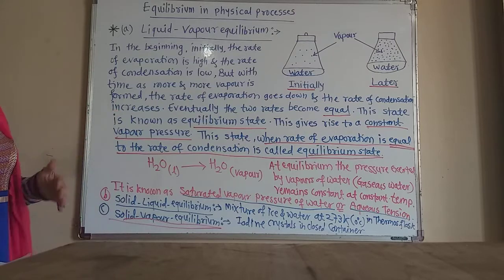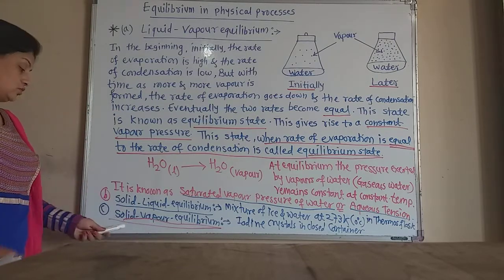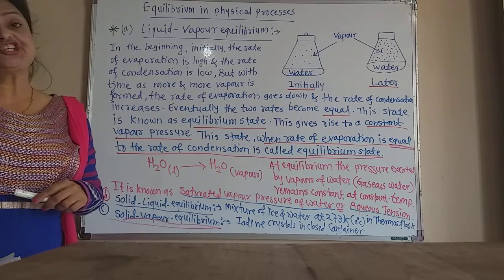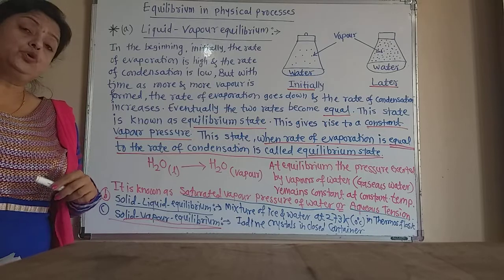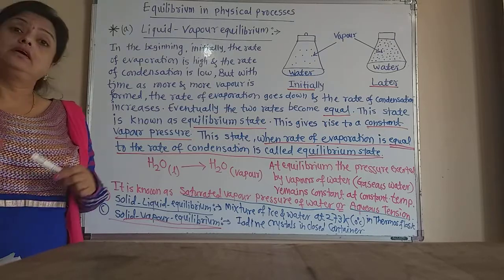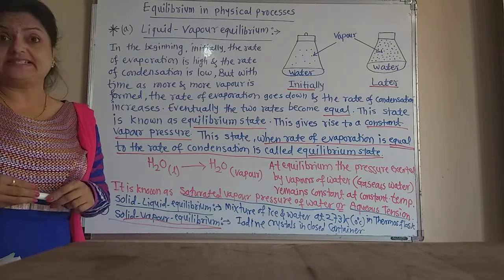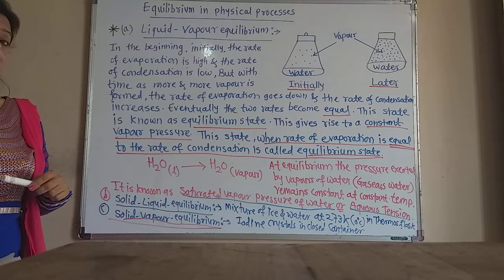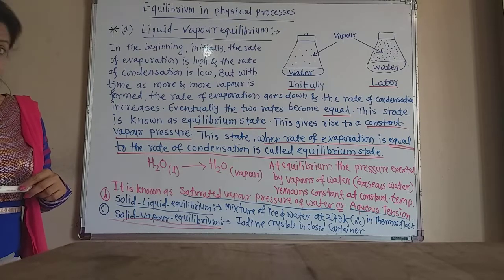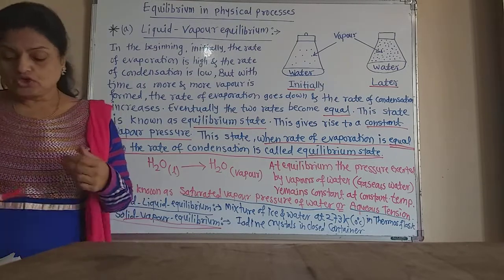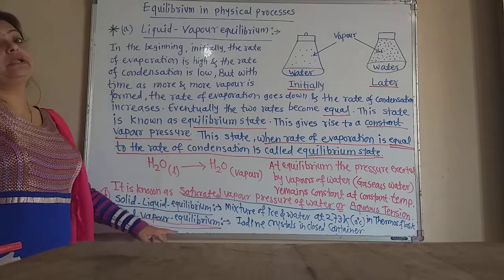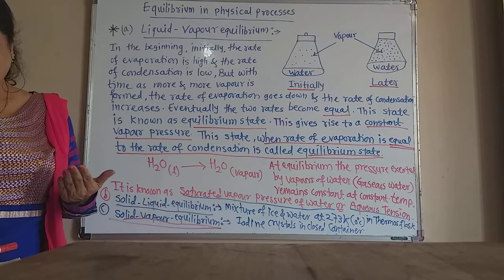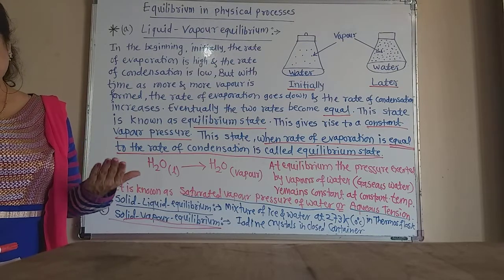Now, the third one is the solid-vapor equilibrium. The best example is to take iodine crystals in a closed container. You know that iodine is a sublimating substance, and that means solid iodine directly converts into gaseous iodine. At room temperature, that is the sublimation. So that is the example of solid-vapor equilibrium. Now place some iodine crystals in a closed vessel or container and observe the change in the color intensity in it.